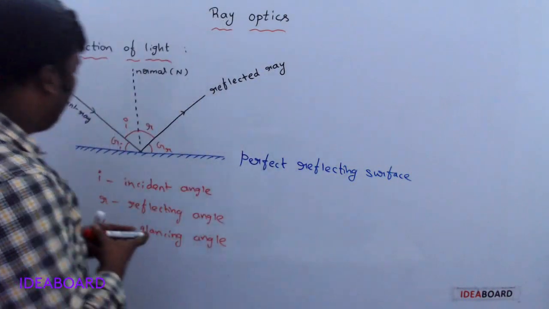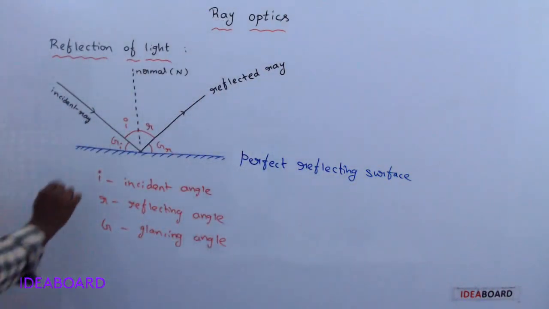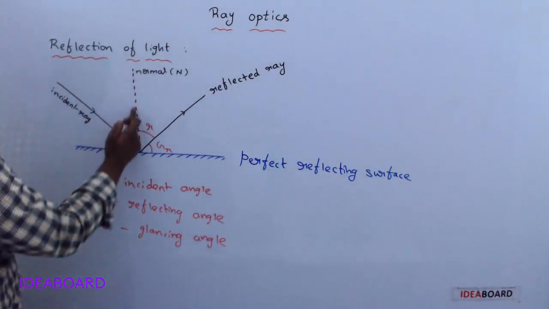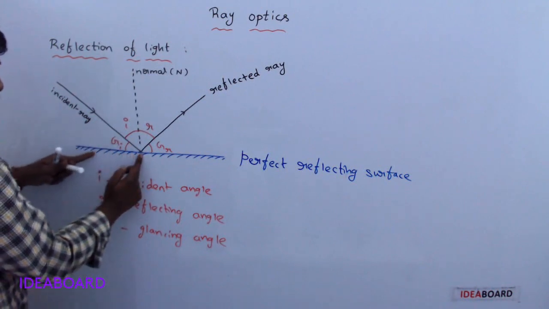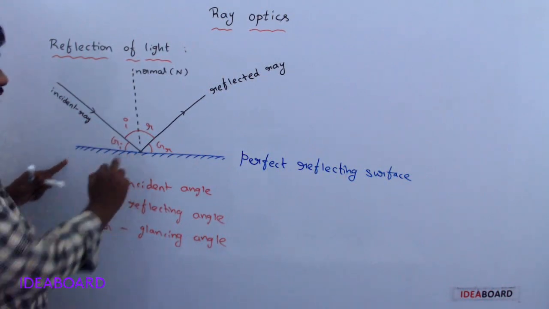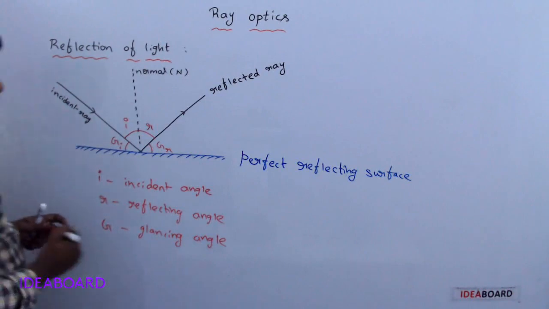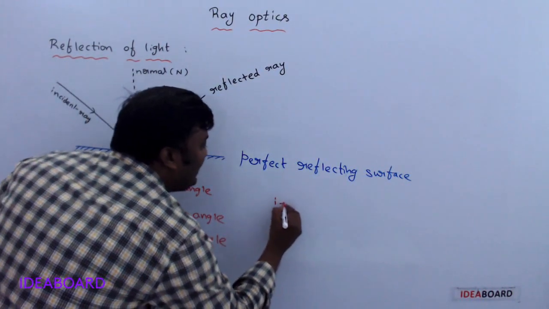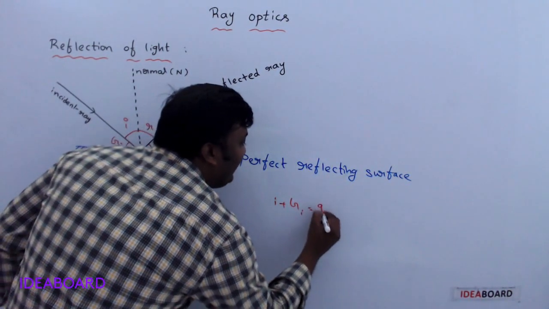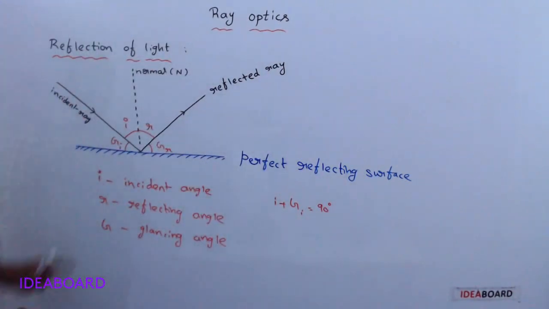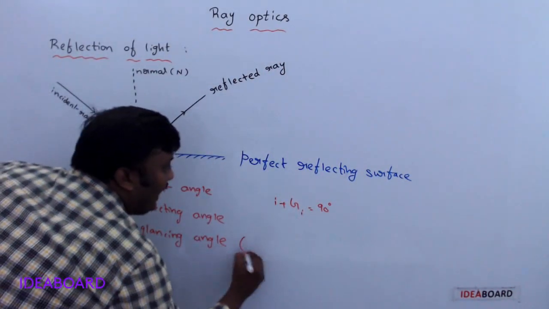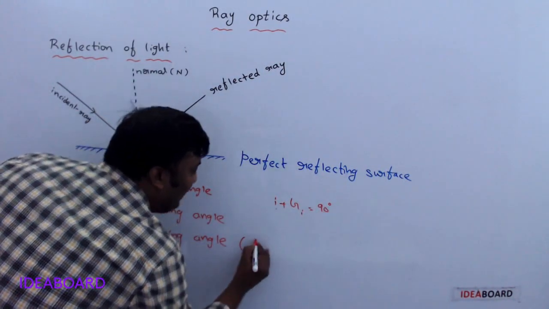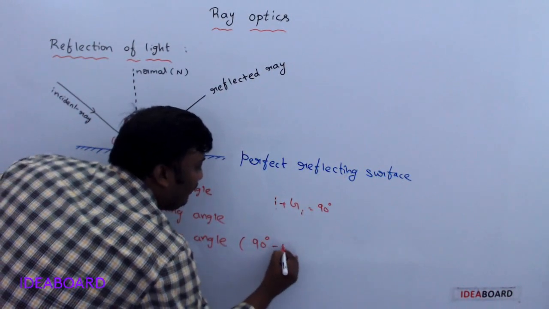What is the value of GI here? This is the normal, and the normal is always perpendicular to the surface, so the total angle is 90. So I plus GI is 90 degrees. Then GI is nothing but 90 minus I.